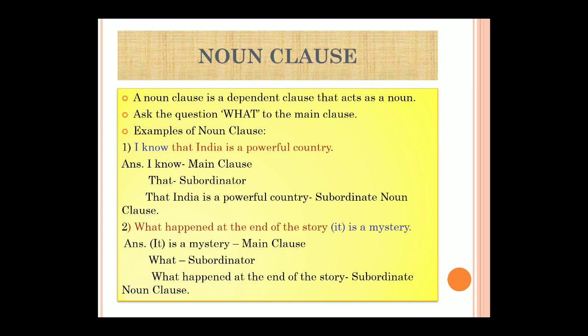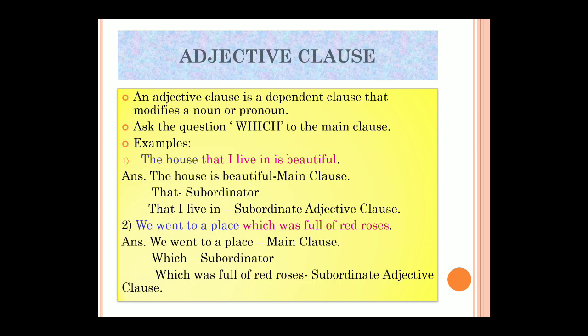Now here I know what, when I answer this, I will get India is a powerful country. But if I ask what over here, I will not get the answer. Next: we went to a place which was full of red roses. Now here, first find out the subordinating conjunction. So which is my subordinating conjunction?